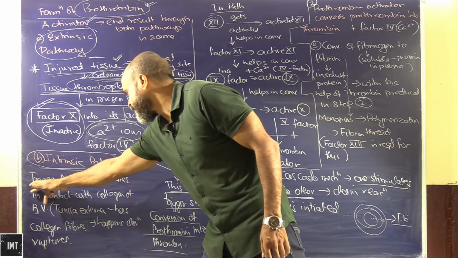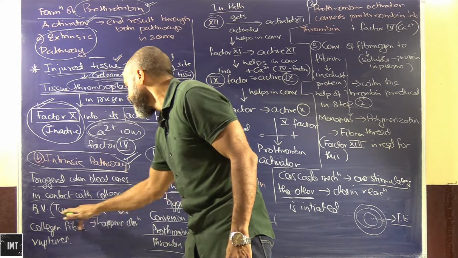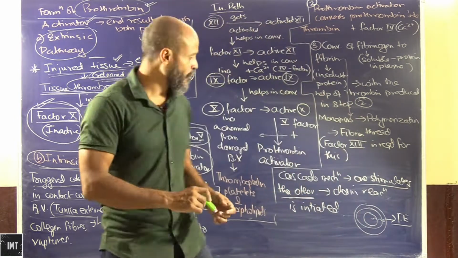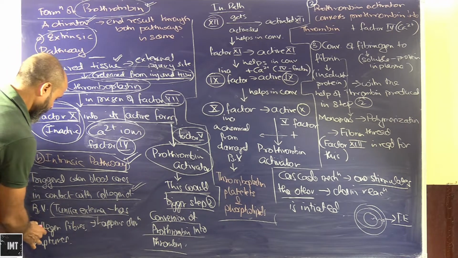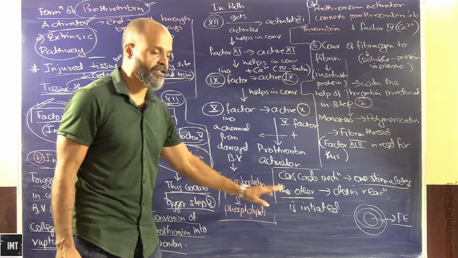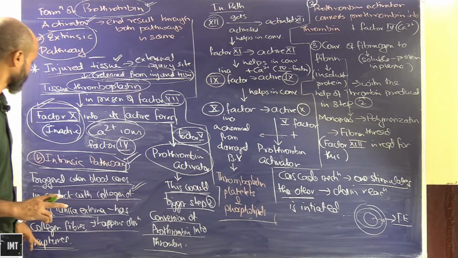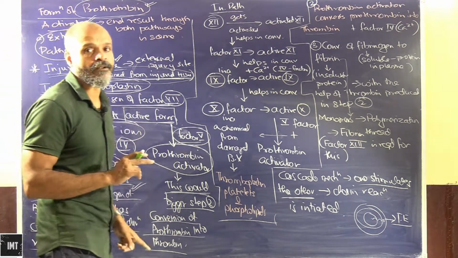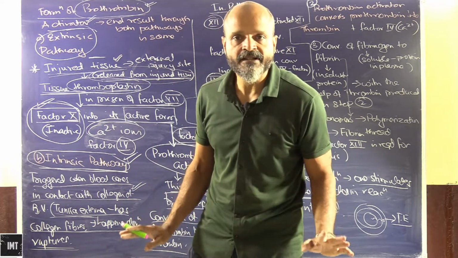So the intrinsic pathway is triggered when blood comes in contact with the collagen of the blood vessel. We know that collagen fibers are primarily present in the tunica externa. So the moment the blood comes in contact with it, this is generated. This happens due to rupture of a blood vessel, obviously. The triggering of the extrinsic pathway is an external injury, whereas the triggering of the intrinsic pathway is due to the rupture of a blood vessel, which might not be the result of an external injury.